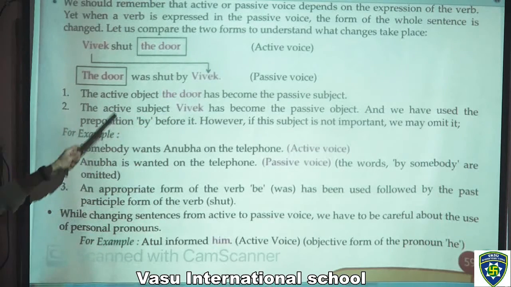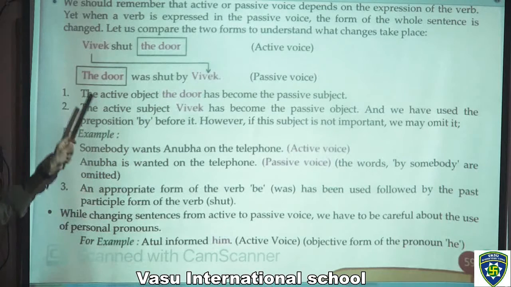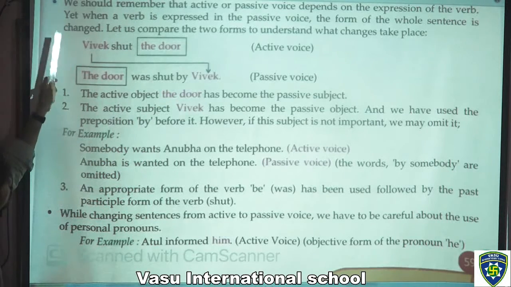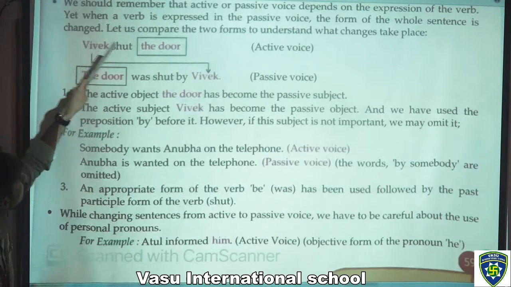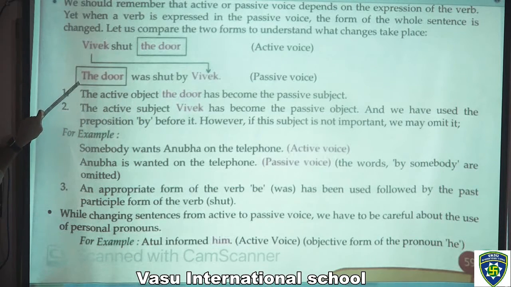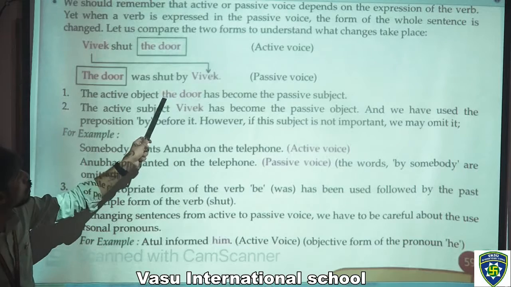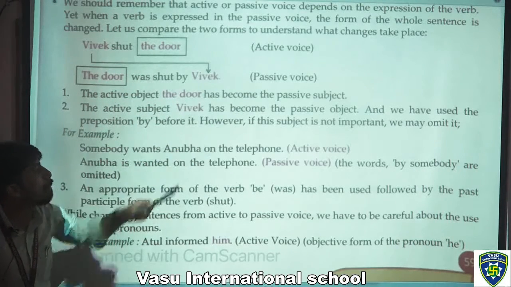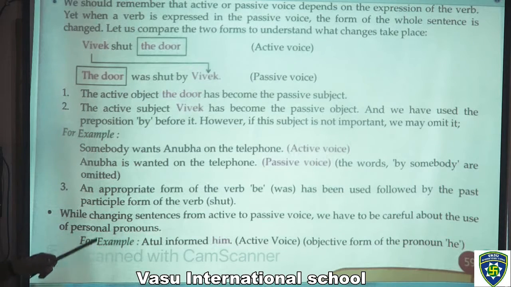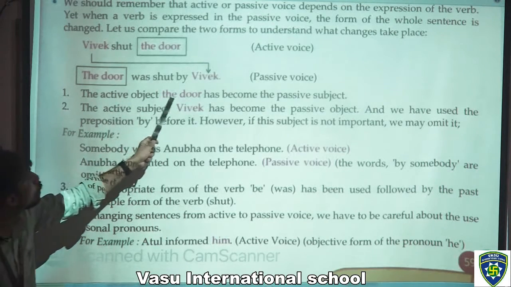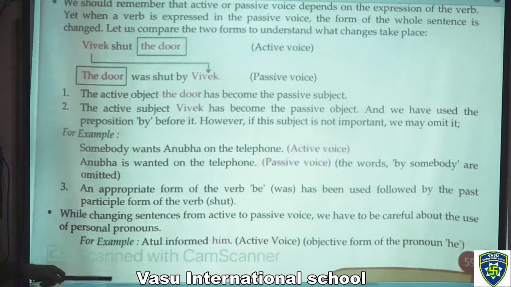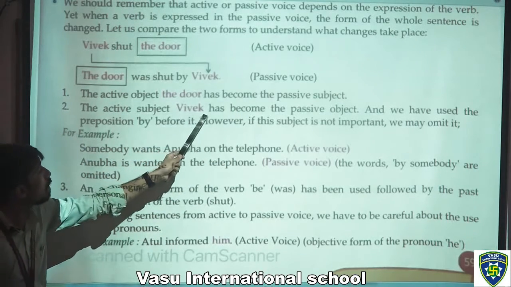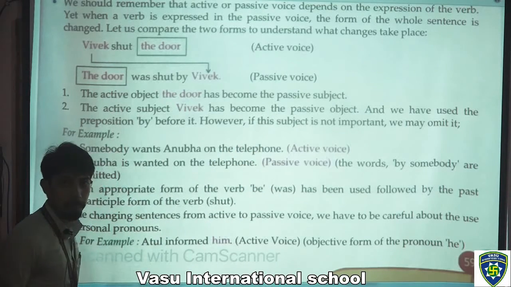The first sentence is active voice, Vivek shut the door, and the second is passive voice. So if we have to convert active voice into passive voice, we have to keep Vivek at the last and the door would be in the first place. That would be the object, and the active subject is Vivek. So the active object, the door, has become the passive subject, and the active subject Vivek has become the passive object.